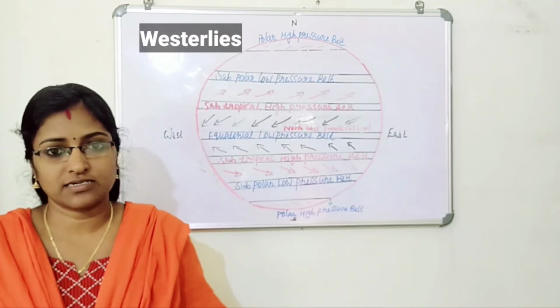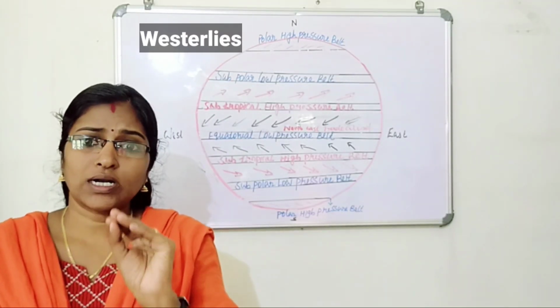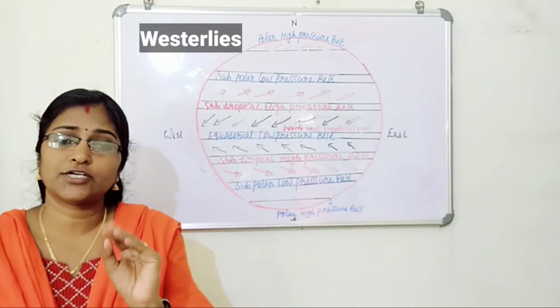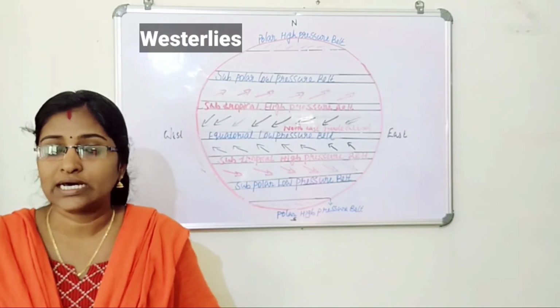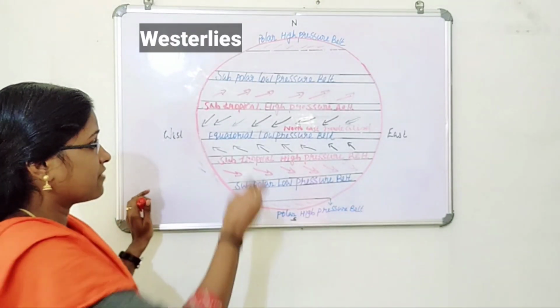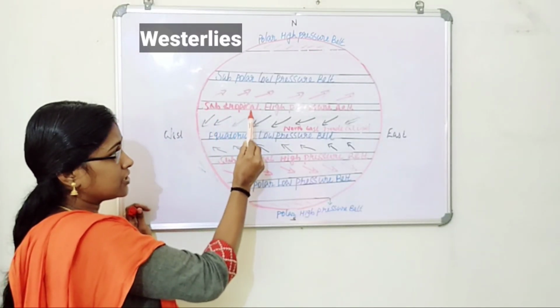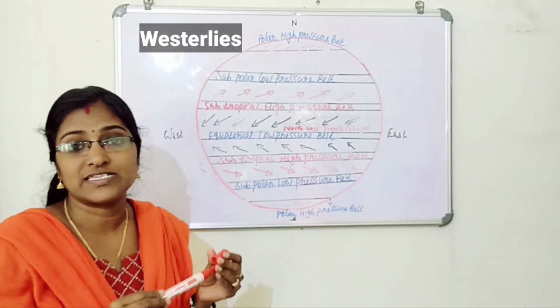Our topic, that is westerlies. What is westerlies? How did the wind get the name? Listen. The wind that blows continuously from the subtropical high pressure belt towards the subpolar low pressure belt is called westerly. Look here. The wind blows from subtropical high pressure belt to subpolar low pressure belt is called westerlies.